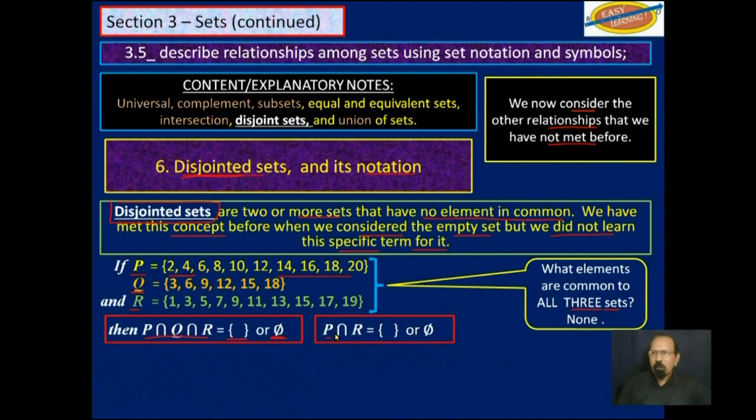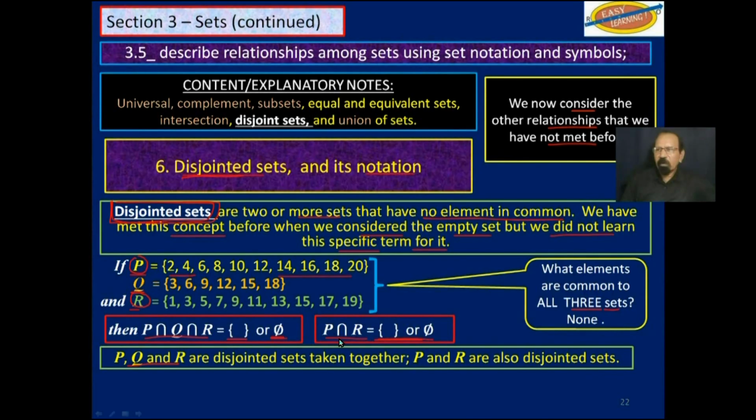P intersection R. Let's just deal with P and R. Again, we have no member common to both of those sets. So P, Q, and R are disjointed sets taken together. P and R are disjointed sets.